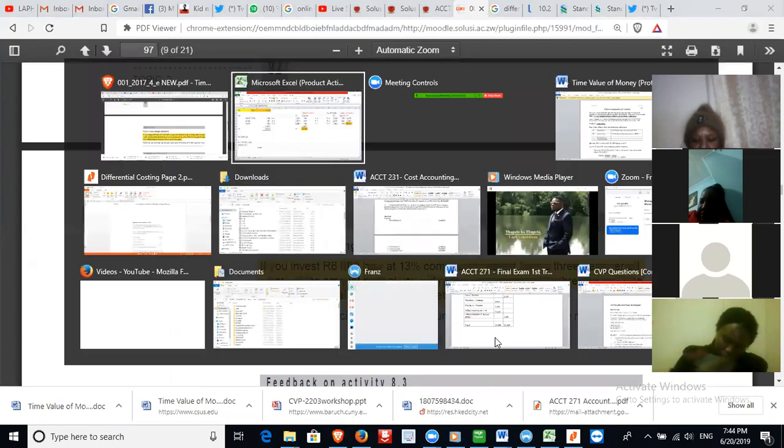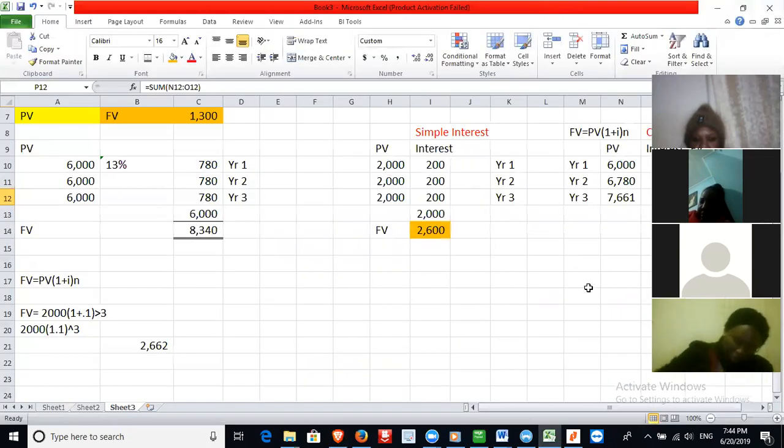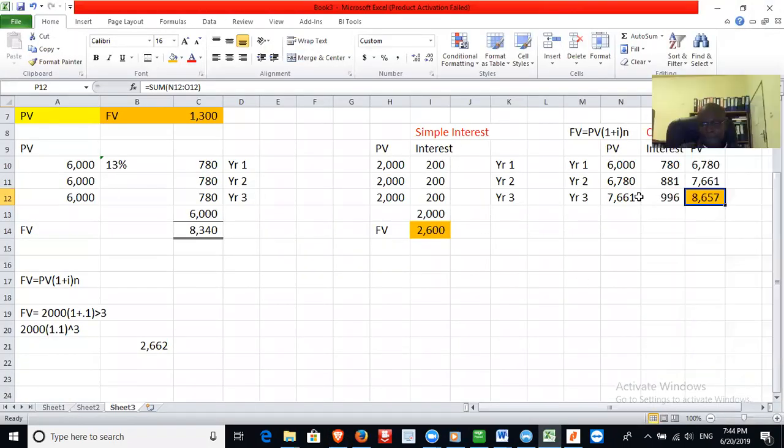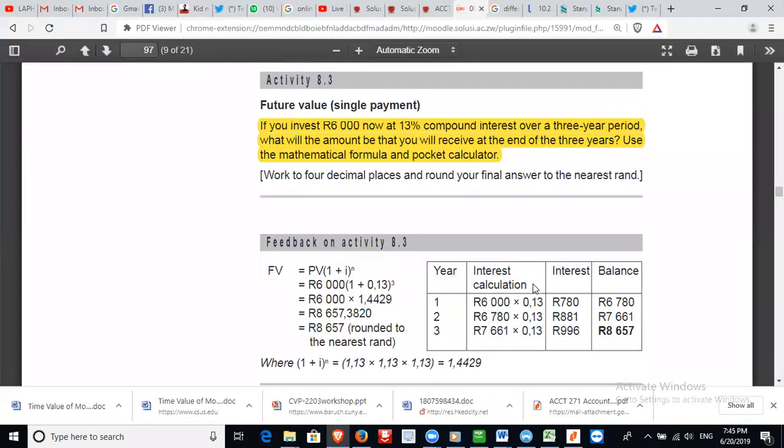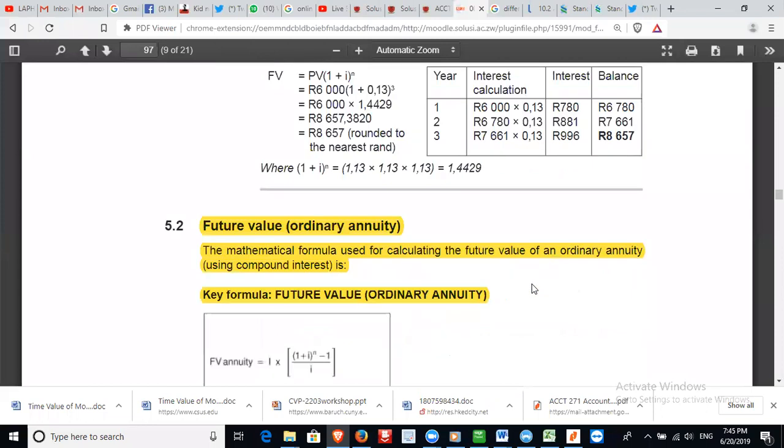Our formula is FV is equal to PV times 1 plus I to the power N. Are we getting the same answer? Yes, we are getting the same answer.